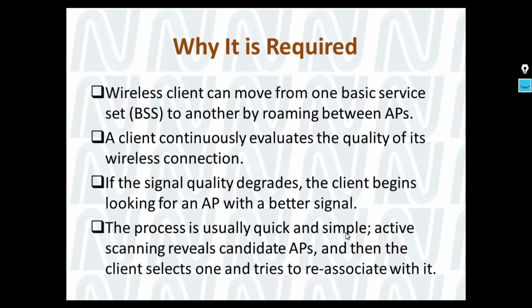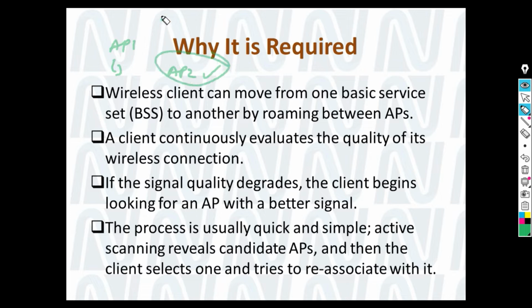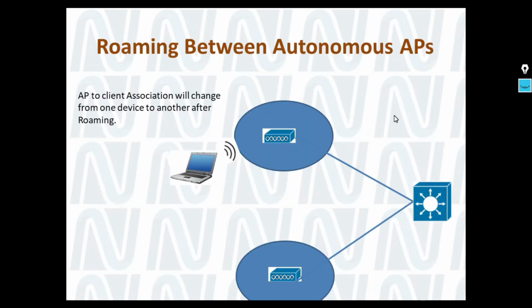Active scanning reveals, okay, and whenever the client sees that the signal strength it is getting from AP1 is degraded and AP2 has the strong signal strength, the client will prefer to attach to AP2 instead of AP1. So that is the whole idea behind roaming. Okay, so this is a picture where we can see currently the client is associated with this AP. Maybe we can say it is AP1.